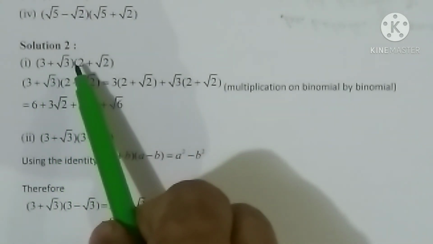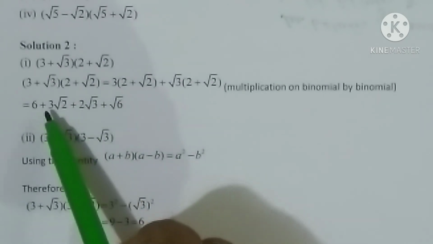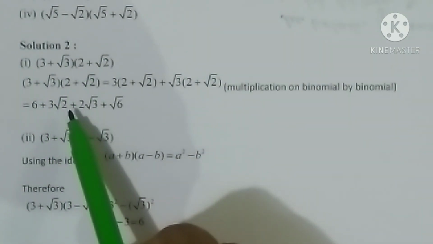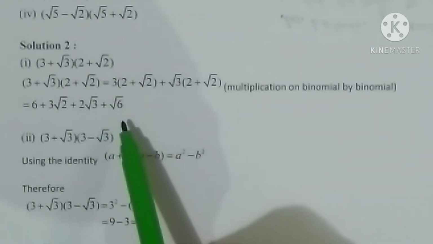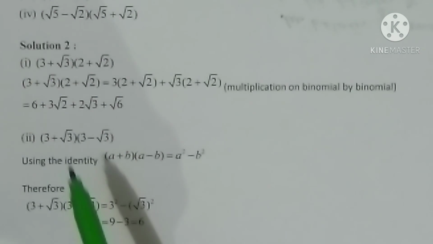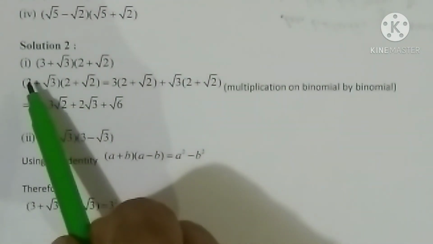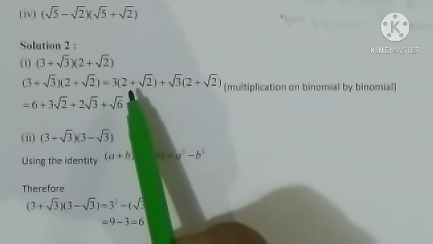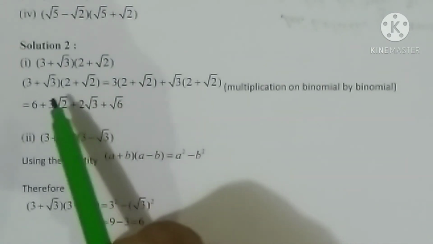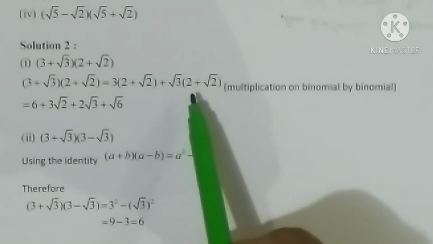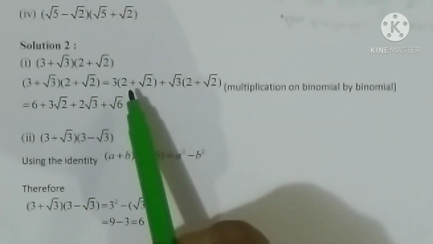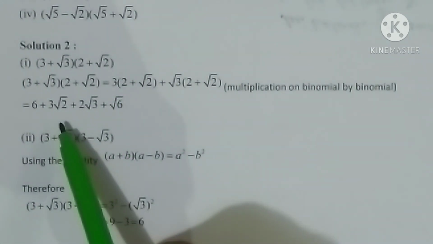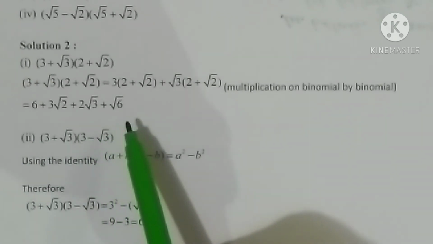So when you are multiplying 3 into 2, what is the answer? 6 will get. 3 into root 2, 3 root 2. Root 3 into 2, that is 2 root 3. Next, root 3 into root 2, root 6. The step by step is explained here. That is 3 we are multiplying with the second bracket, means 3 into 2 plus root 2. Next, plus root 3 into 2 plus root 2. That means each term of the first binomial is expanded with the second binomial. Finally, the result will be 6 plus 3 root 2 plus 2 root 3 plus root 6.